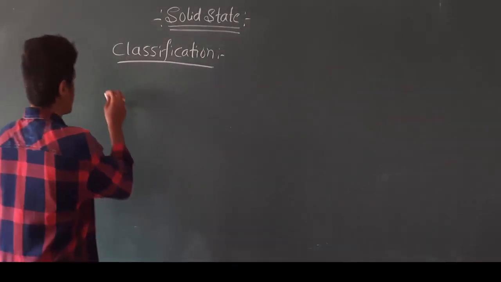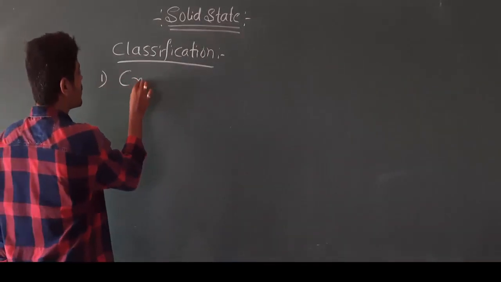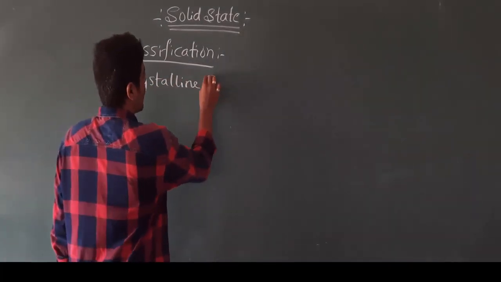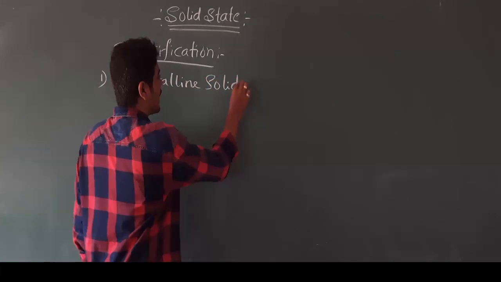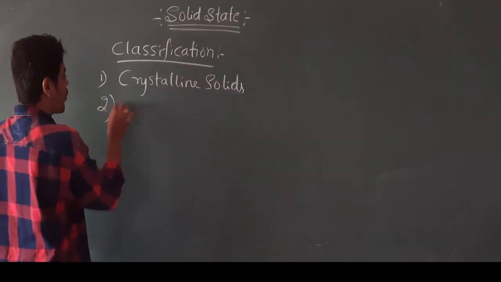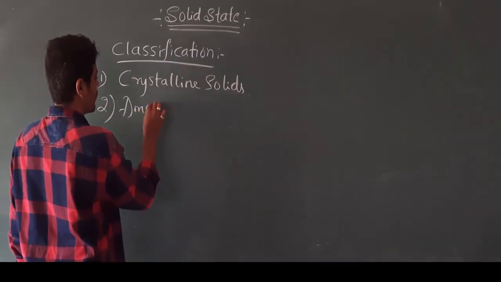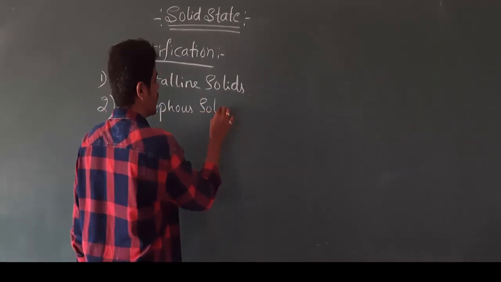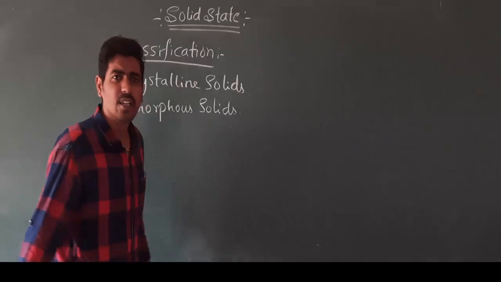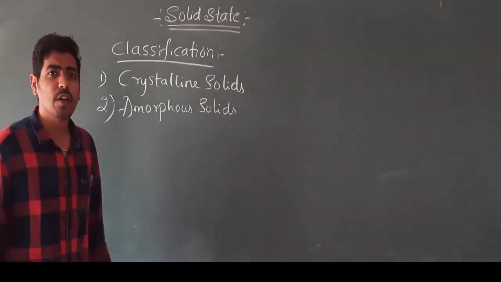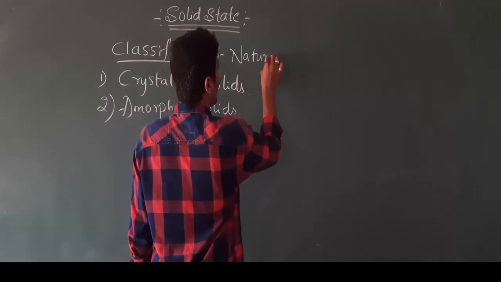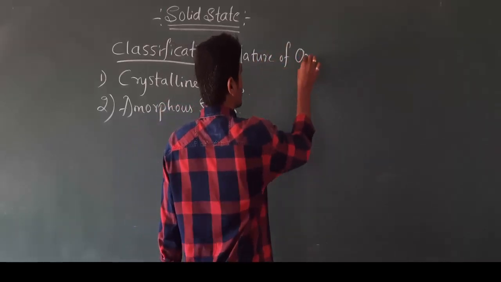Those types are crystalline solids and the second one is amorphous solids. So these are the two types of solids which are classified on the nature of order of arrangement of particles.